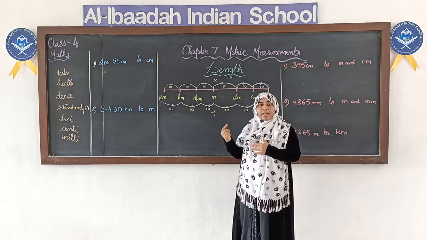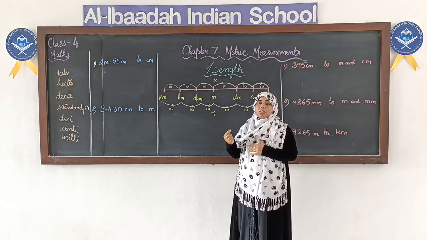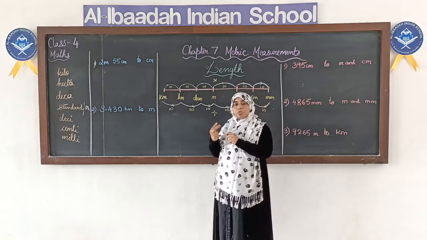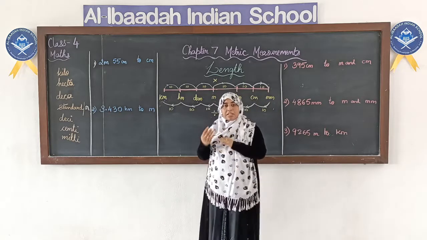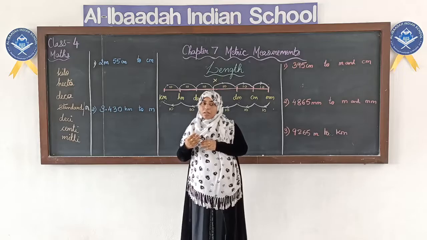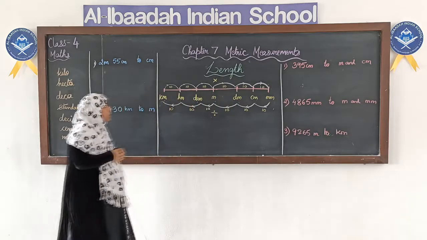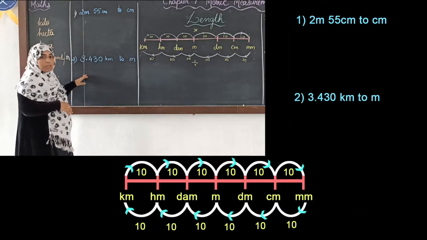So zeros get added. If it is one jump, 1 zero, that is 10. If it is 2 jumps, 2 zeros, that is 100. If it is 3 jumps, 3 zeros, that is 1000. So like this we can calculate. We will see how to use this in our problems.